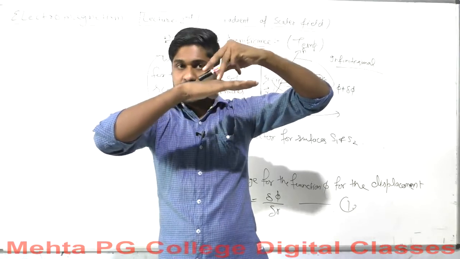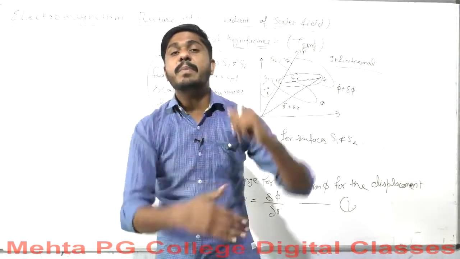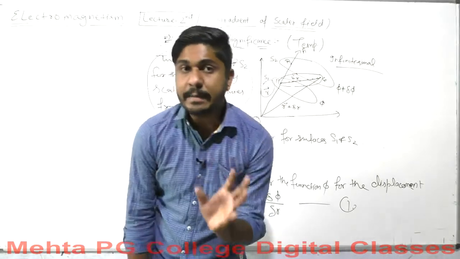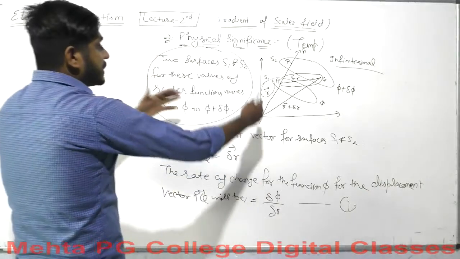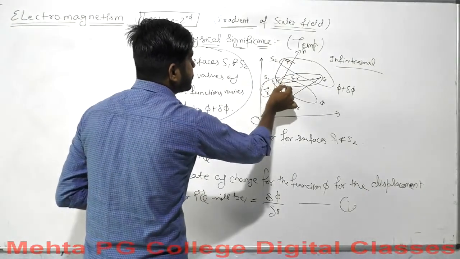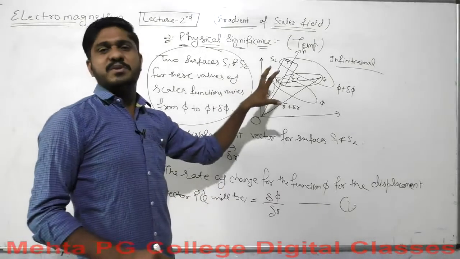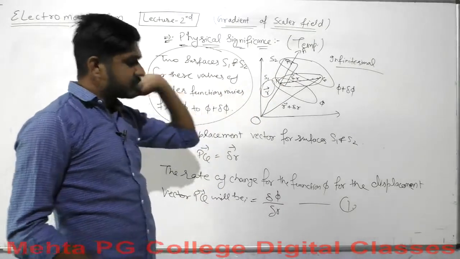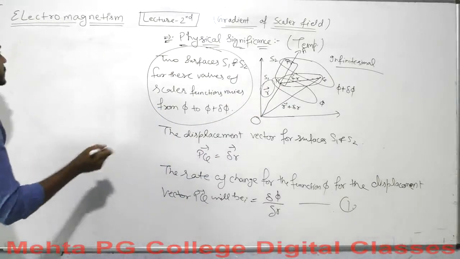It is not PQ. The shortest distance will be the perpendicular distance between the surfaces. What is the perpendicular distance here? It is the distance PR. I know that our diagram is not looking so pretty, but consider it in your way. So the shortest distance between surfaces S1 and S2